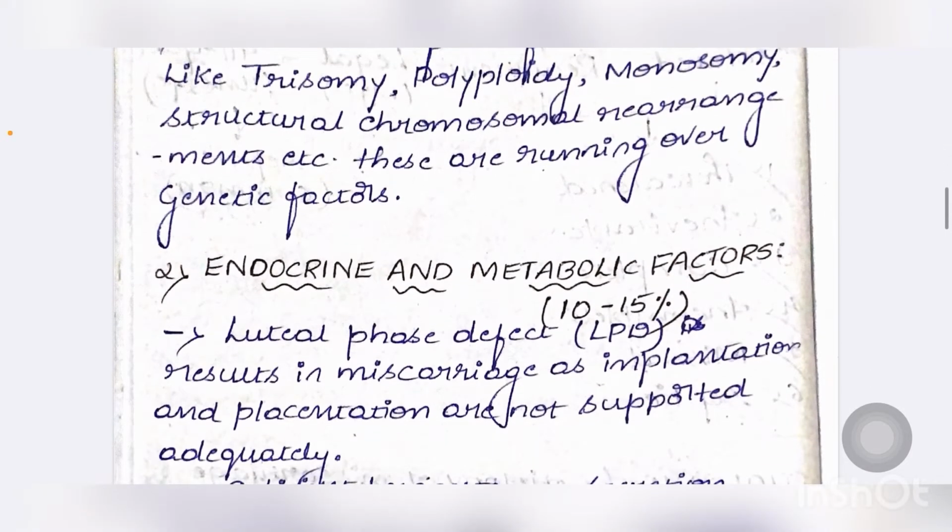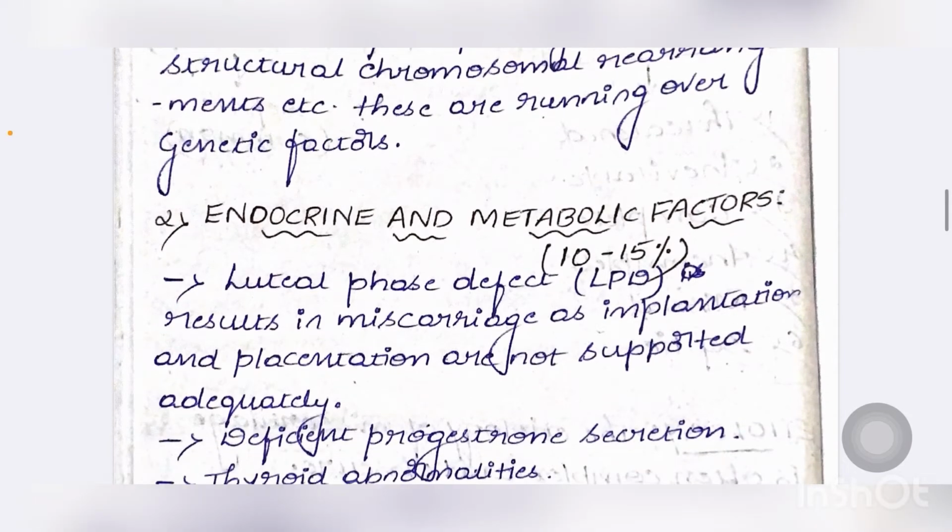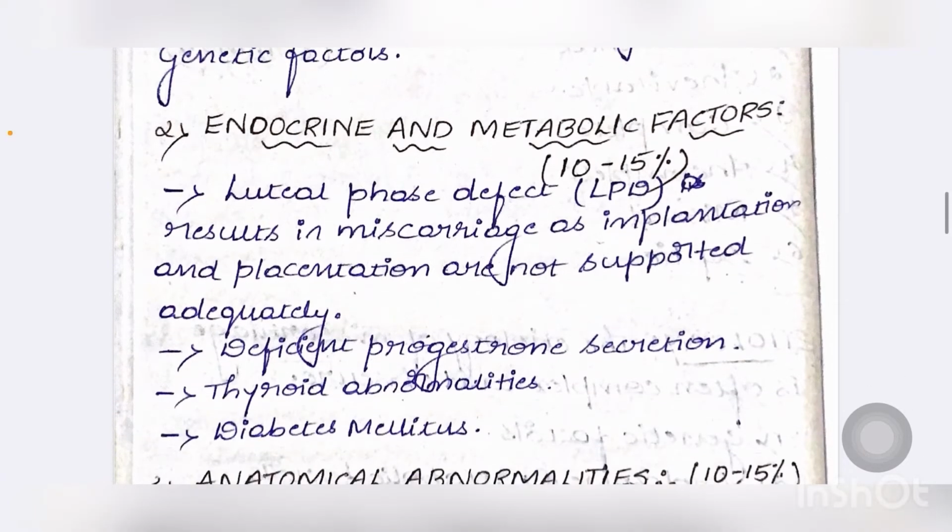Coming to endocrine and metabolic factors, about 10 to 15% of abortions are due to these factors. Luteal phase defect results in miscarriage as implantation and placentation are not supported adequately. Deficient progesterone secretion, thyroid abnormalities and diabetes mellitus are all responsible for abortion.